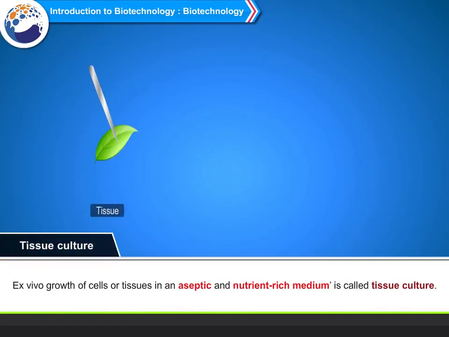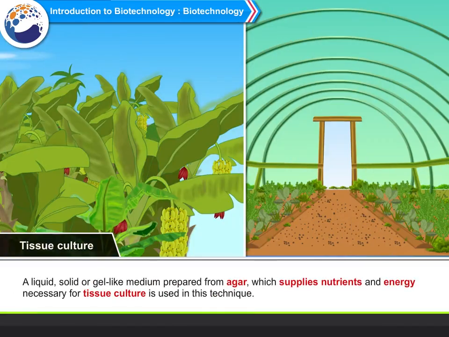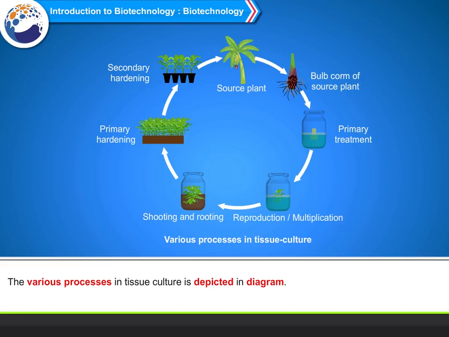Tissue culture. Ex vivo growth of cells or tissues in an aseptic and nutrient-rich medium is called tissue culture. A liquid, solid, or gel-like medium prepared from agar, which supplies nutrients and energy necessary for tissue culture, is used in this technique. The various processes in tissue culture are depicted in the diagram.